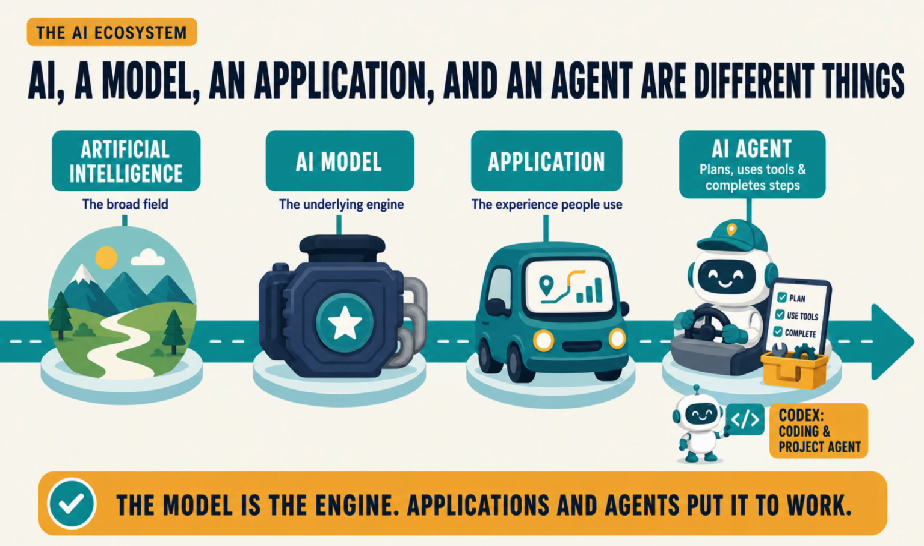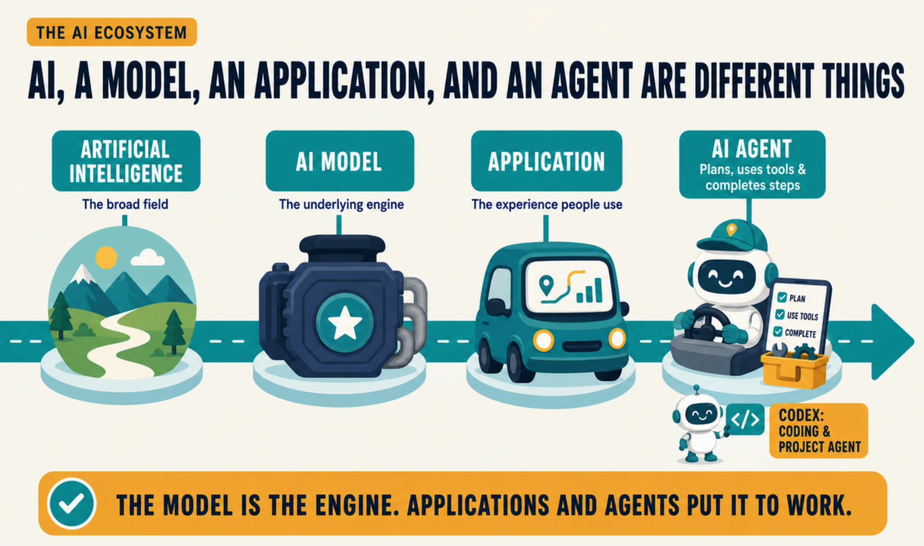The AI ecosystem becomes easier to understand when we separate four related ideas. Artificial intelligence is the broad field. An AI model is the underlying engine that learns patterns and produces results. An application is the experience people actually open and use. An AI agent can plan, use tools, and complete several steps toward an outcome. Codex is an example of a coding and project agent.